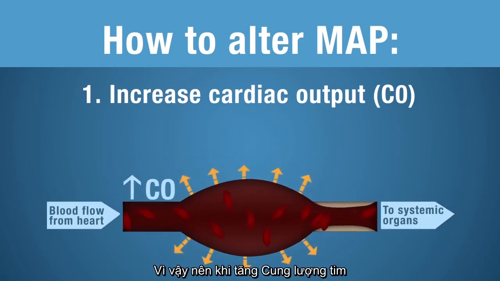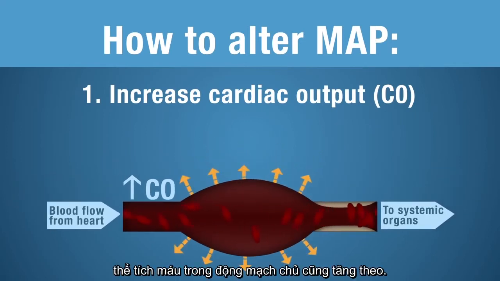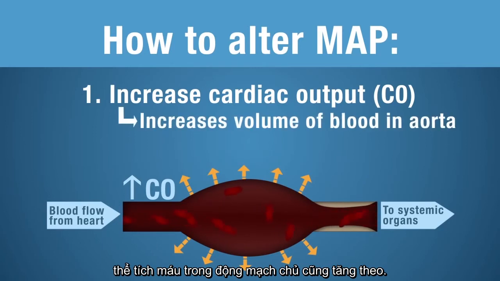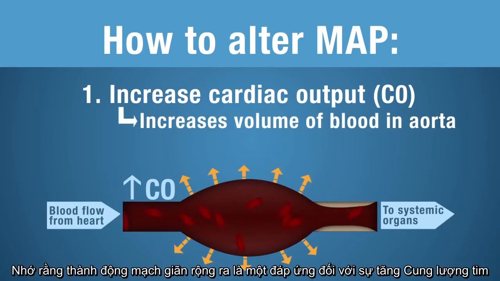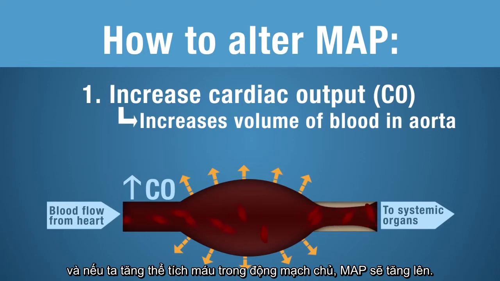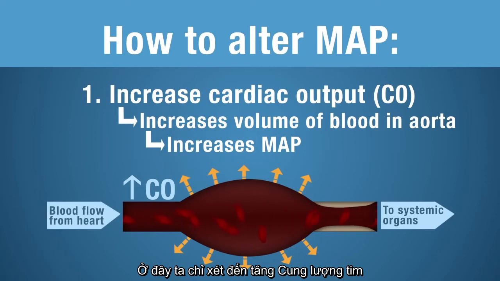So that's going to increase the volume of blood in the aorta. Remember, the walls are expanding in response to an increased cardiac output. And if we increase the volume of the blood in the aorta, that's going to increase MAP, just by increasing cardiac output.